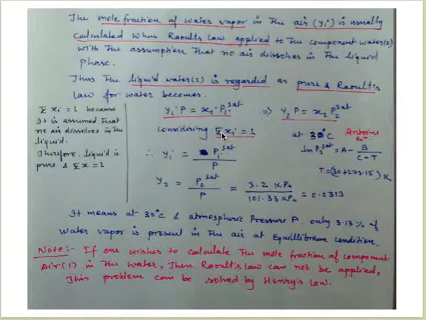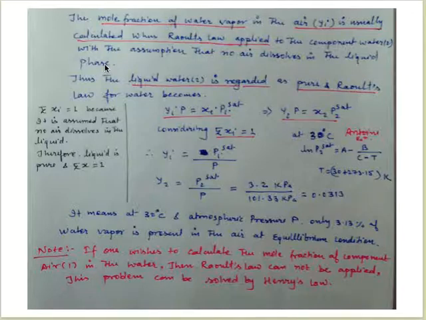So how have we taken sigma xi equal to 1? This is the main question. See here, the assumption says that no air dissolves in the liquid phase. This means the liquid phase is completely water, because in the water there is no other component dissolved, meaning there is no air, so whatever is water is complete in itself.